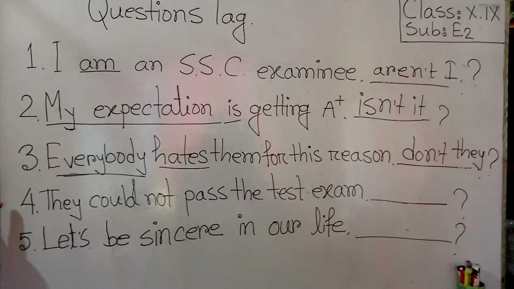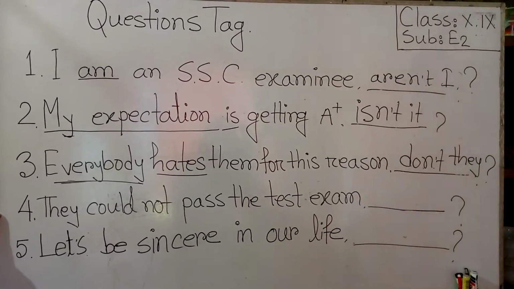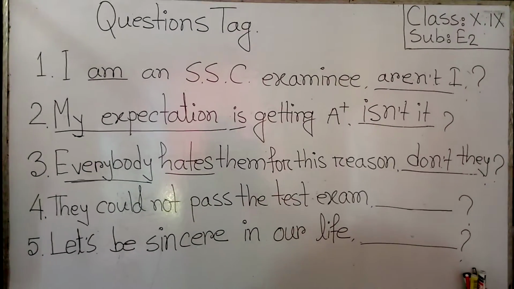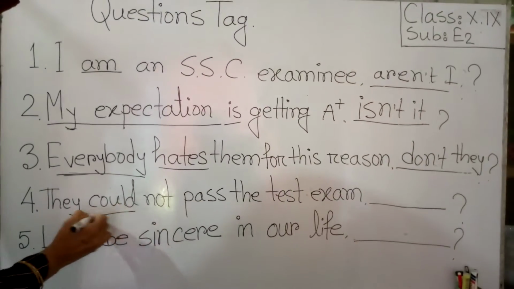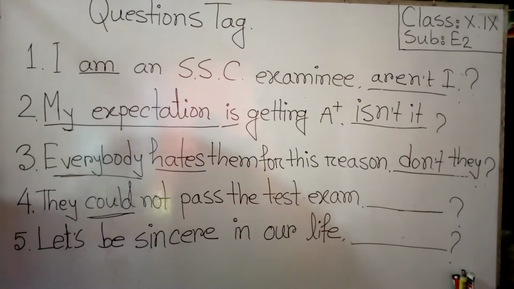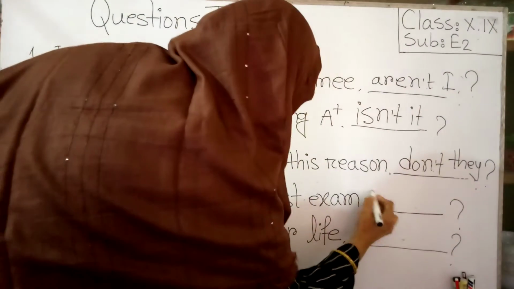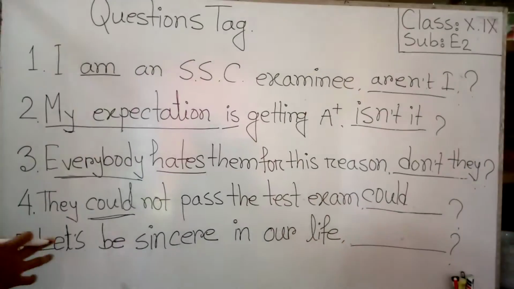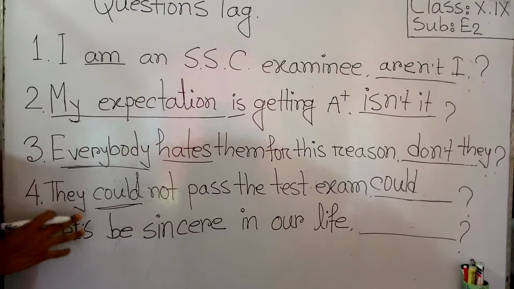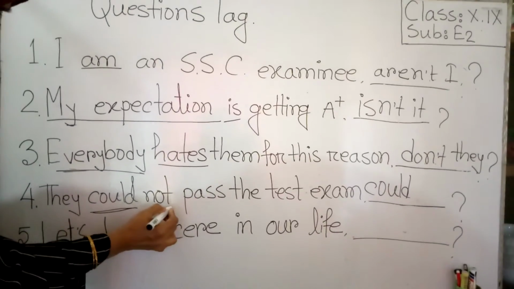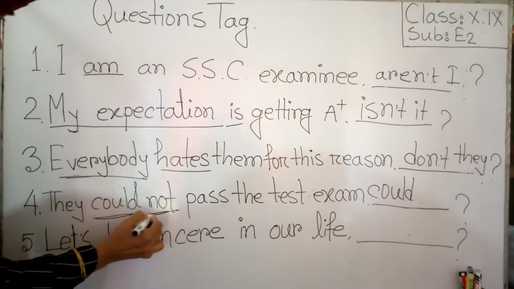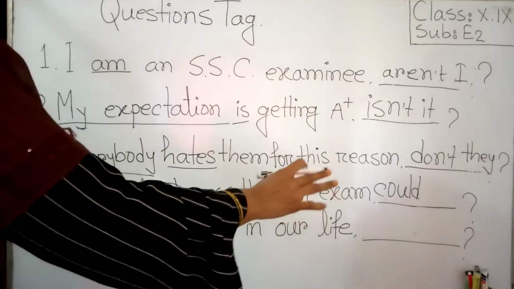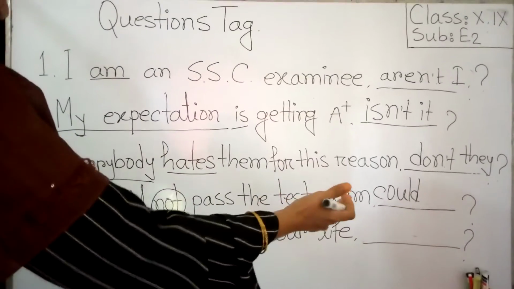Question number 4. They could not pass the test exam. Here we can see the auxiliary verb could. This statement is in negative form, so we do not take this not; we omit it and change it into the affirmative form could.